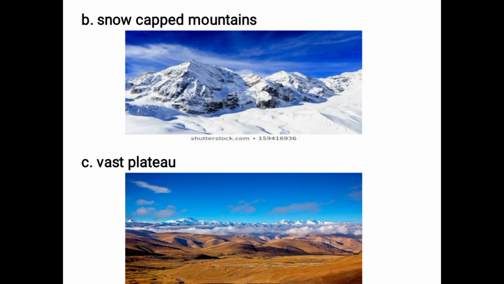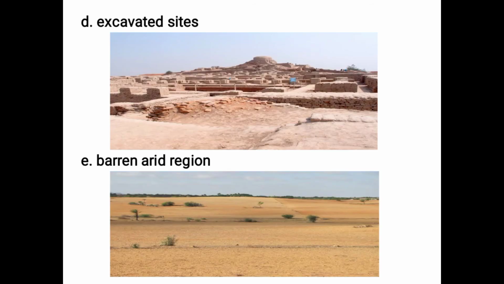The next one is a vast plateau. Plateaus are plains, and these are the lands which are just a little above the sea. Means they are not very tall, they are not at a very great height like the mountains, they are just a little above the sea. The next one is the excavated sites. For example, Mohenjo-daro is an excavated site.